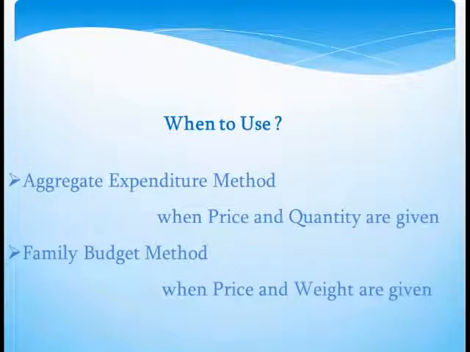Now you may have one doubt: which formula should we use for constructing consumer price index number? When the price and quantity are given, aggregate expenditure method can be used. If the price and weight are given, family budget method can be used.